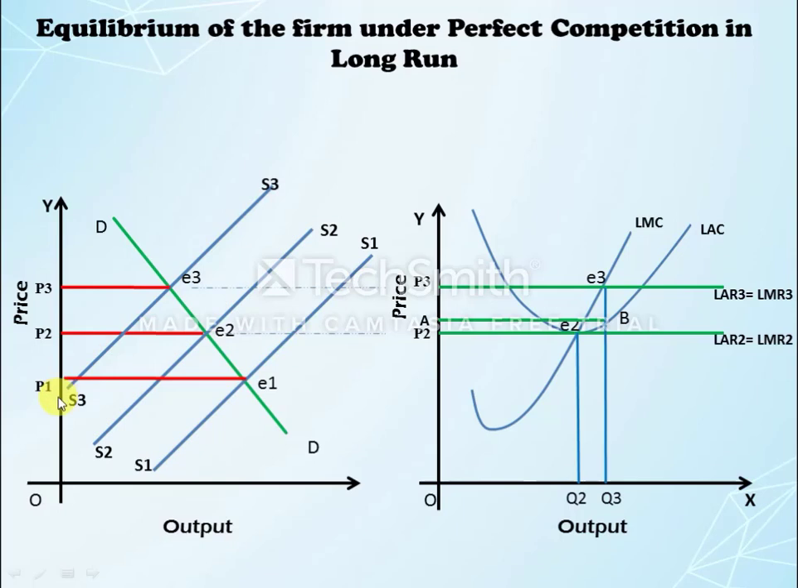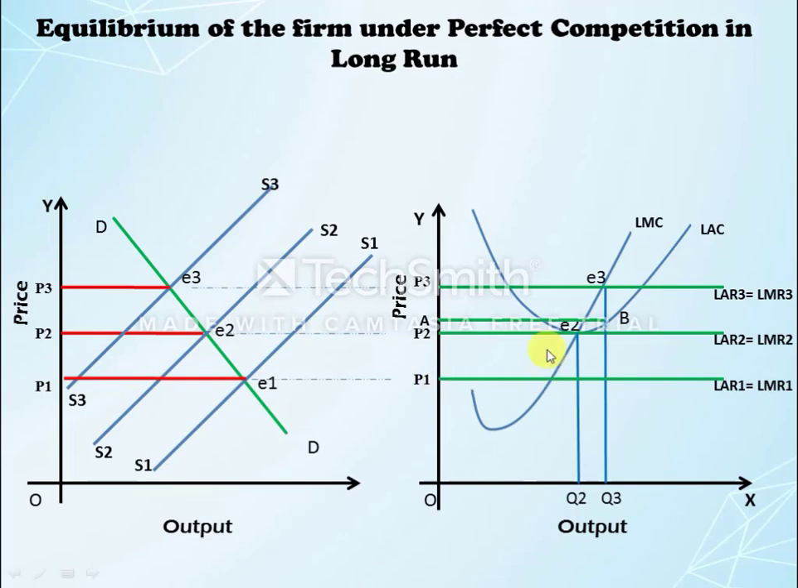in the market. So therefore the demand curve will shift downward, that is LAR2 equal to LMR2 to LAR1 equal to LMR1. It means the demand is going to shift. The firm will sell the quantity of output at OP1 prices.